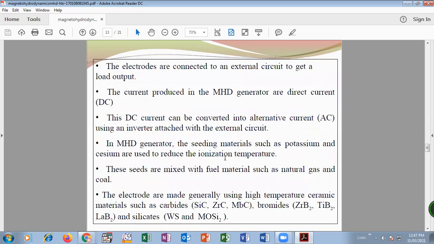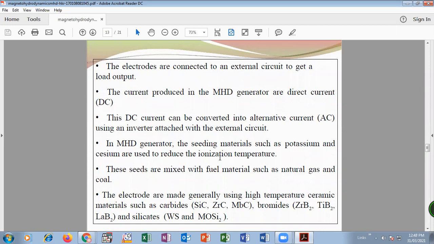Then the electrons are connected to the external circuit, through which electrons flow, which creates the current. In magnetohydrodynamics, the current generated is DC, that is direct current, but we require AC, that is alternating current. So for the conversion of DC to AC, we need an inverter assembly. In the inverter assembly, we convert DC current into AC current.